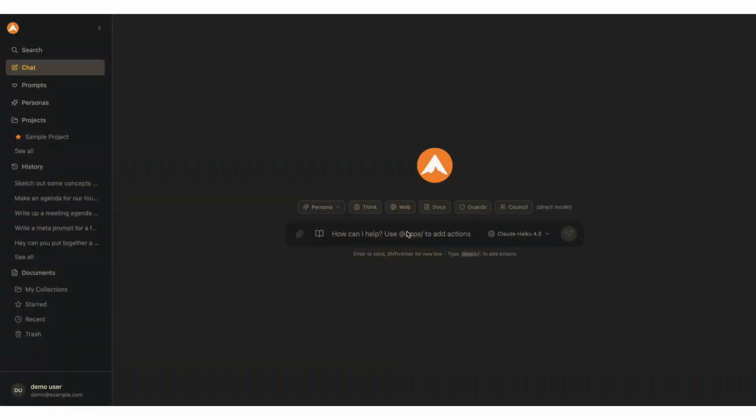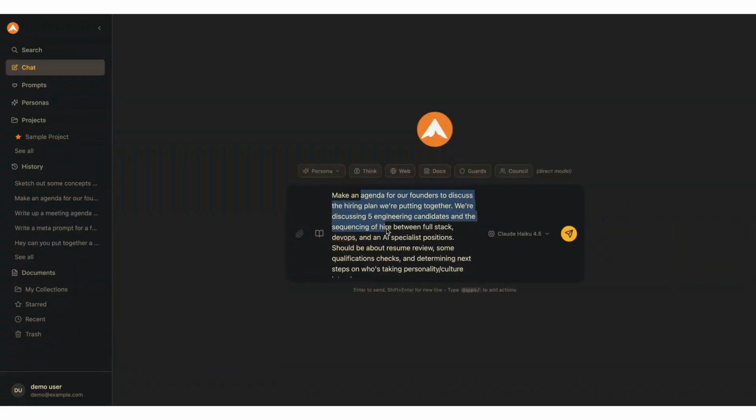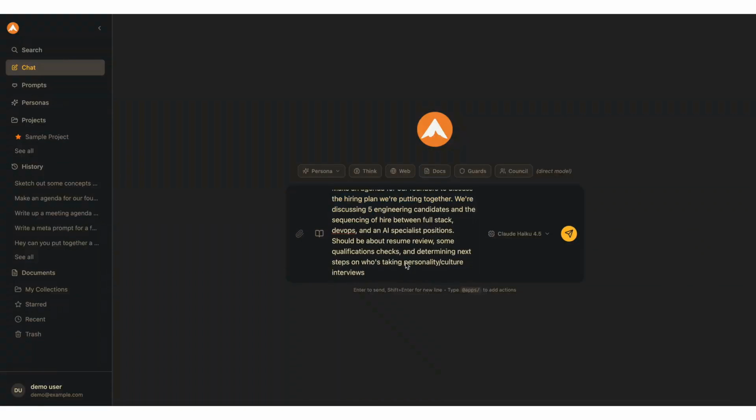Today we are discussing Chiri Brain, a model-agnostic system of action that integrates with over 3,000 applications. I've pasted a discussion question related to starting an agenda around hiring, and I'd like to later send this as a Slack message and create a Google Meet.